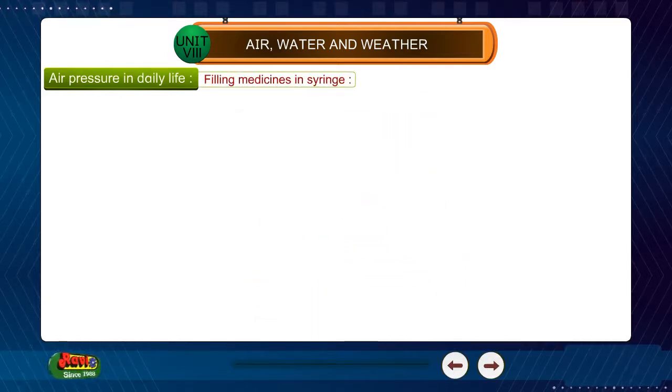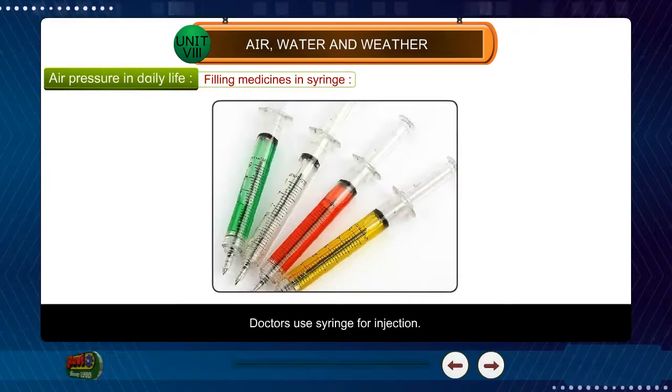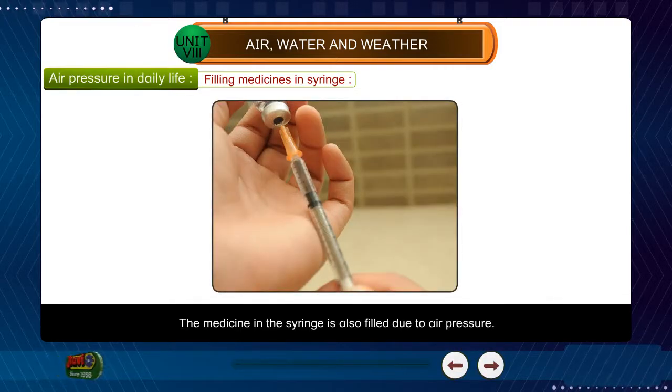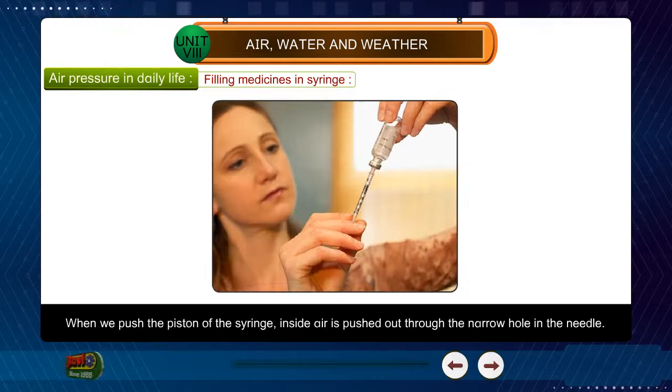Filling medicines in a syringe. Doctors use a syringe for injection. The medicine in the syringe is also filled due to air pressure. When we push the piston of the syringe, the inside air is pushed out through the narrow hole in the needle.